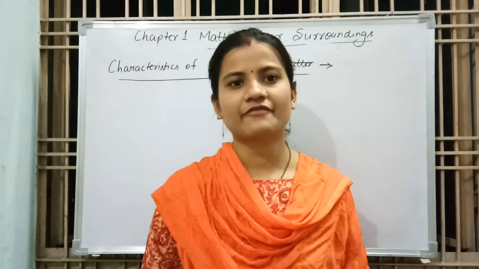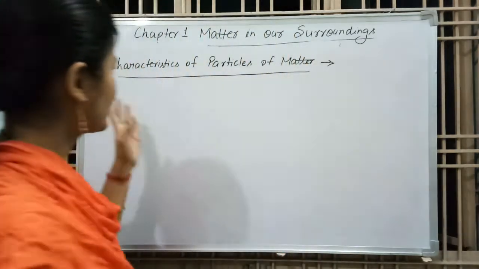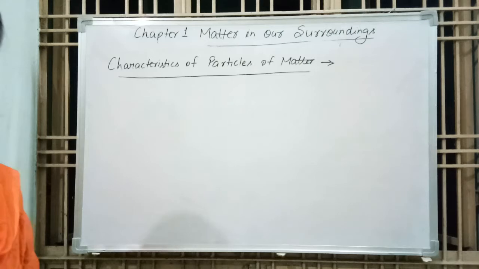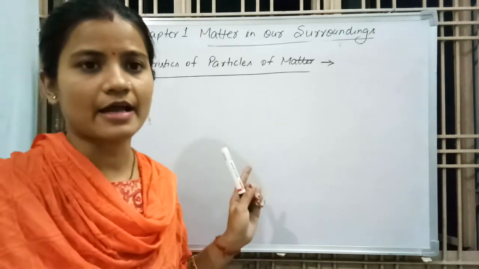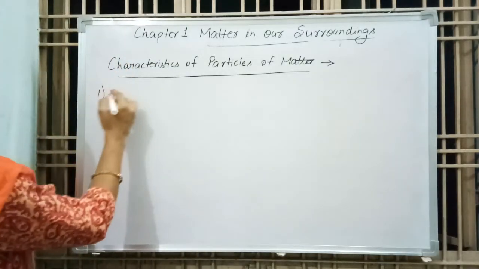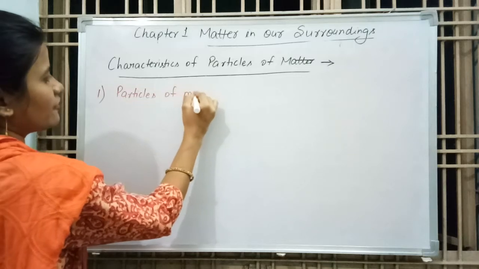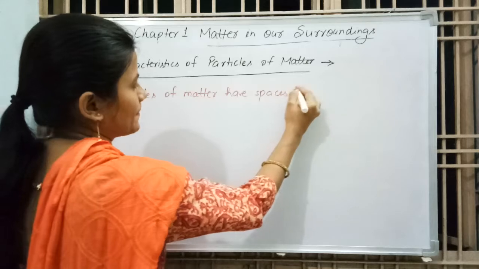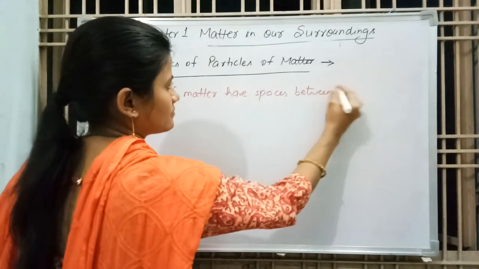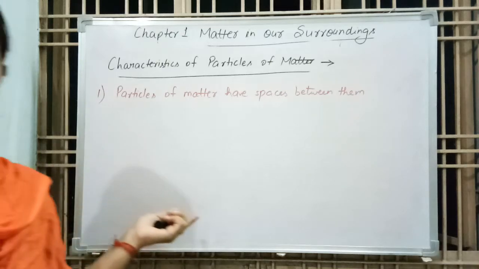Students, as we have discussed earlier in activity 1.4 and 1.5, now we will discuss the characteristics of particles of matter. As I have told, particles of matter have three characteristics. First one is that particles of matter have spaces between them.